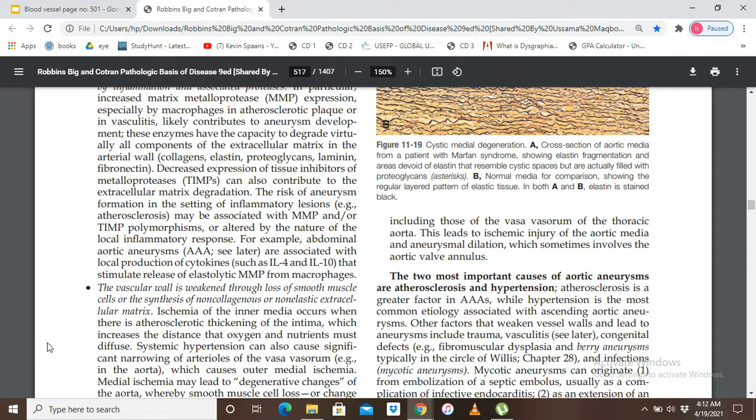Okay, now systemic hypertension can also cause significant narrowing of the arterioles of the vasa vasorum in the aorta, which cause outer medial ischemia.